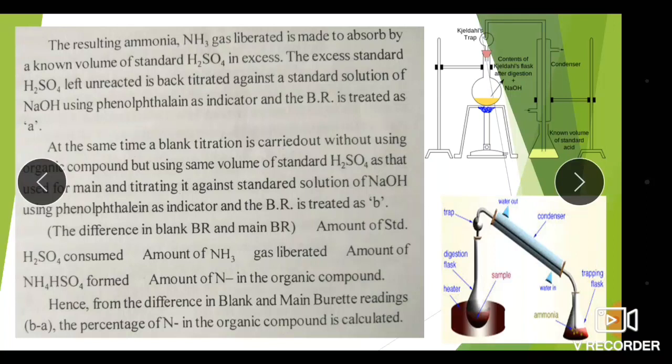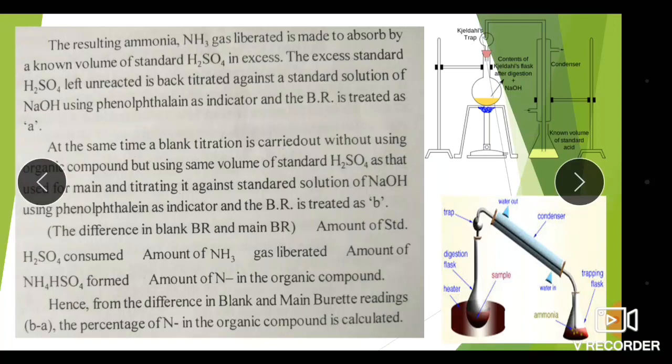How is this related? When we take a known amount of standard H2SO4 and absorb the ammonia in it, the ammonia, being a base, reacts with and consumes that H2SO4, so the amount of H2SO4 remaining is decreased.